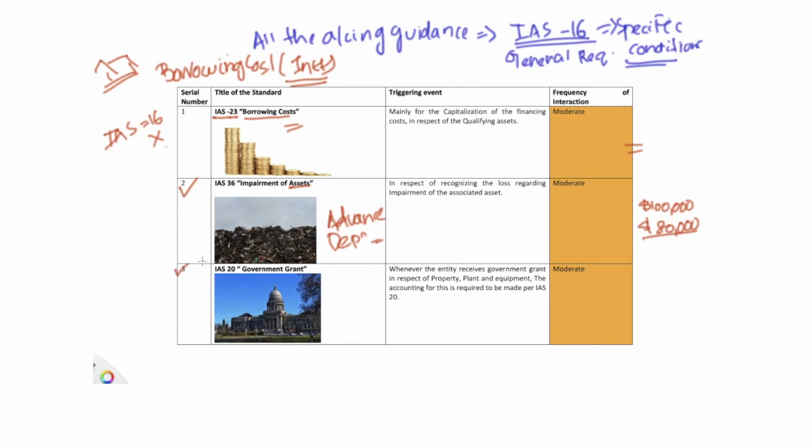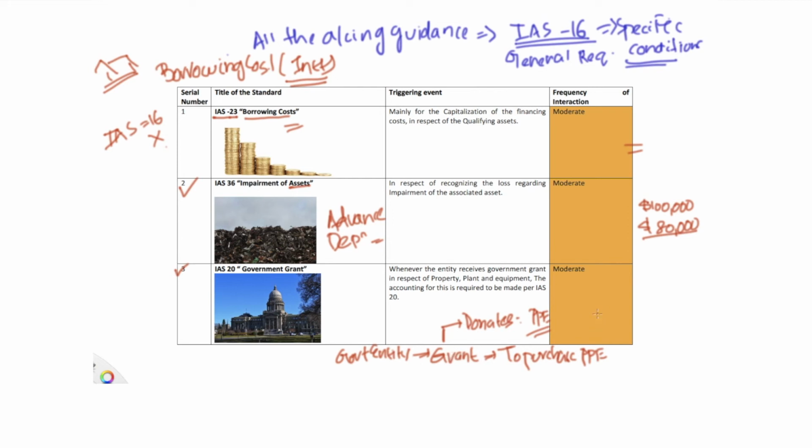Third is the government grant, because sometimes any government entity provides the entity a grant to purchase an asset, to purchase property, plant, and equipment, or donates property, plant, and equipment itself to the entity.